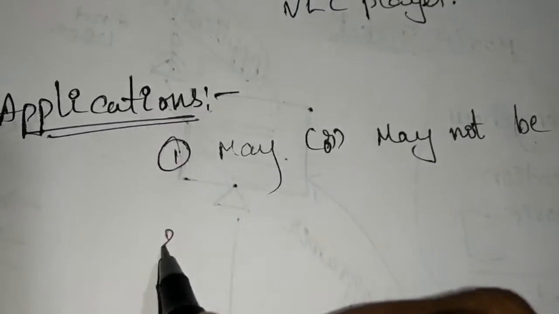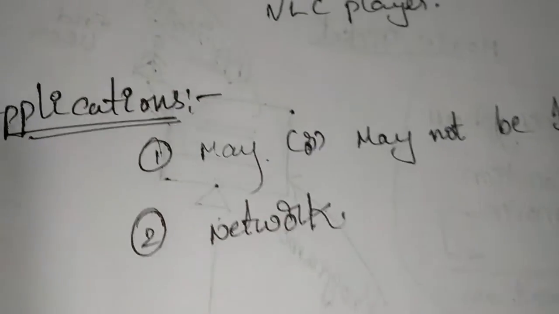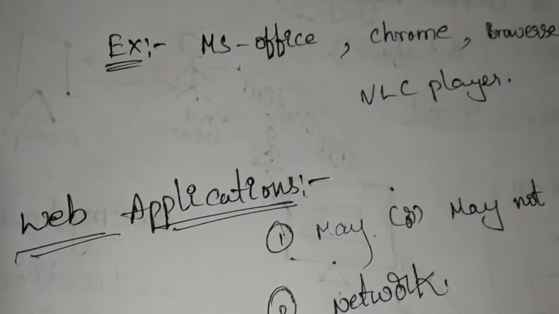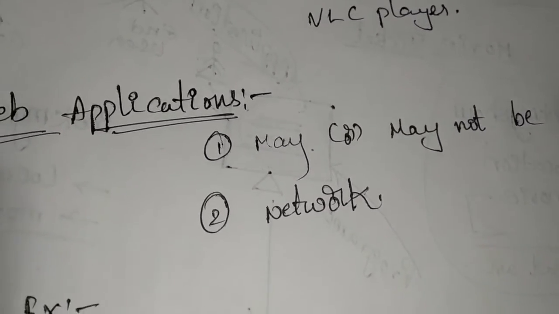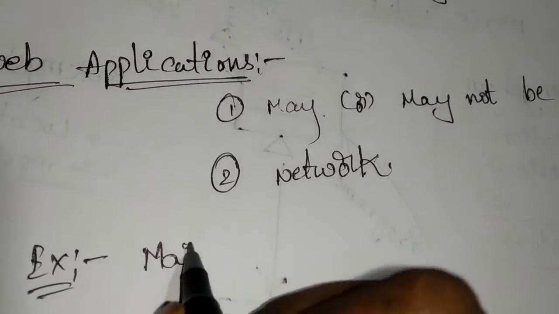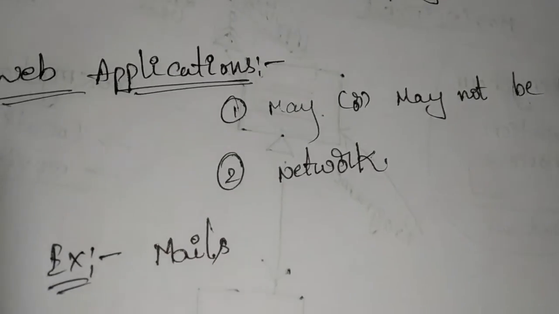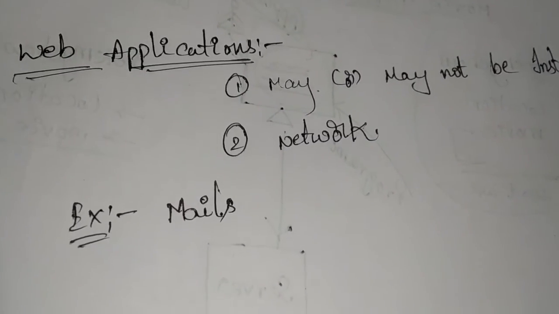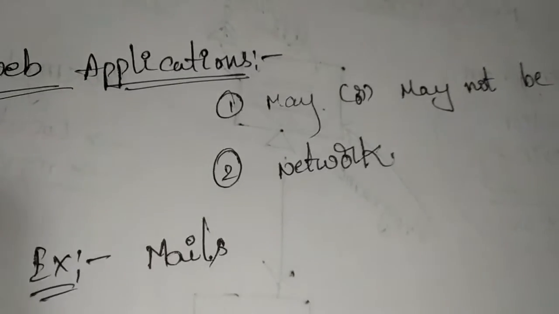May or may not be installed, and they need a network. So we need an internet connection to work on these web applications. Some of the examples are email. To open a mail or to send mails, it is not necessary to install any other application.